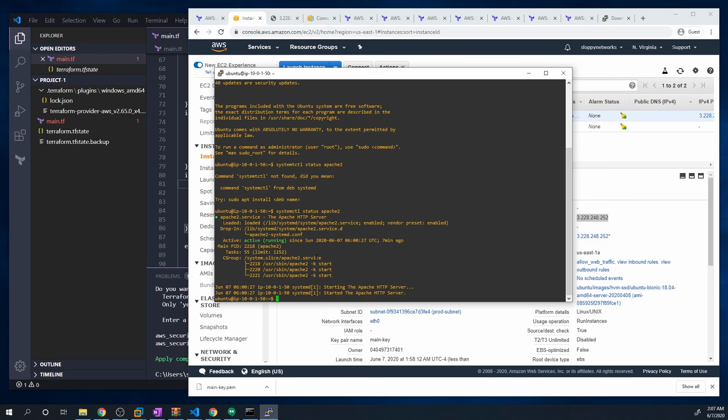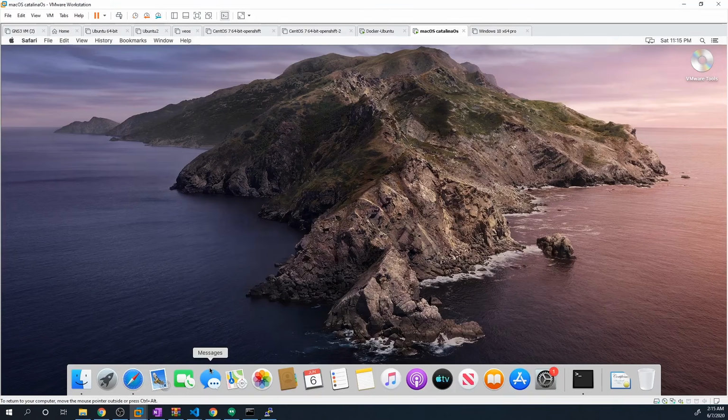Let me show you how to do it on a Mac machine. And let me just copy this PEM file to my Mac machine real quick. And so remember, we want the PEM file on a Mac, and on a Windows, we want the PPK. Okay, guys, to connect to our web server or an EC2 instance from a Mac or a Linux machine, steps are going to be identical.